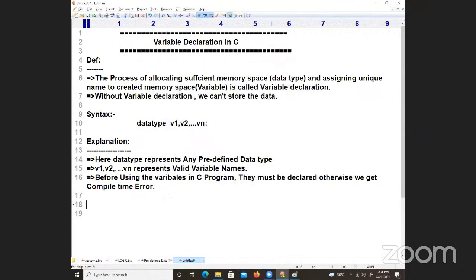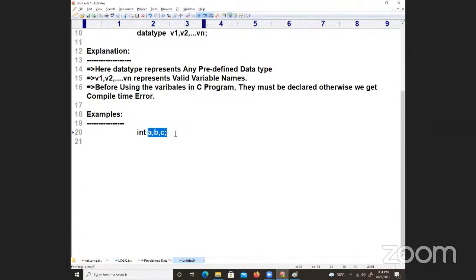Anyhow, let me complete this 10 days course. What we are learning, for example, this part. Let me talk about an example and see what is happening here. Now see, int a, b, c. This is going to allocate how much memory space? How many variables are created? Tell me, come on, respond. How many variables are we creating?